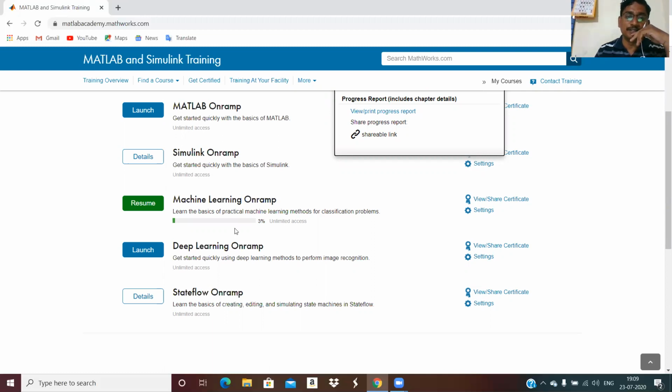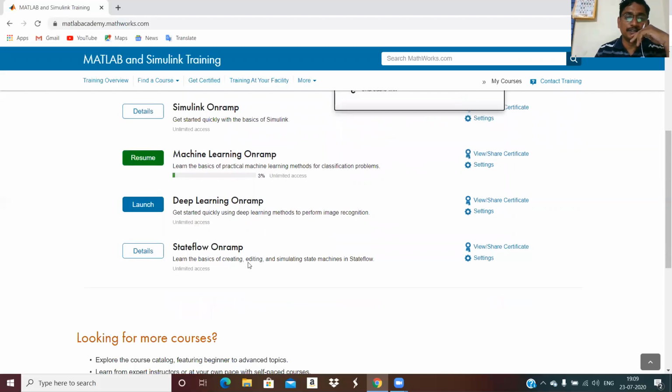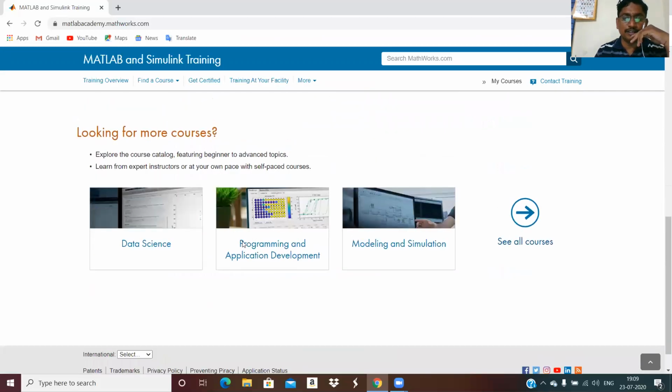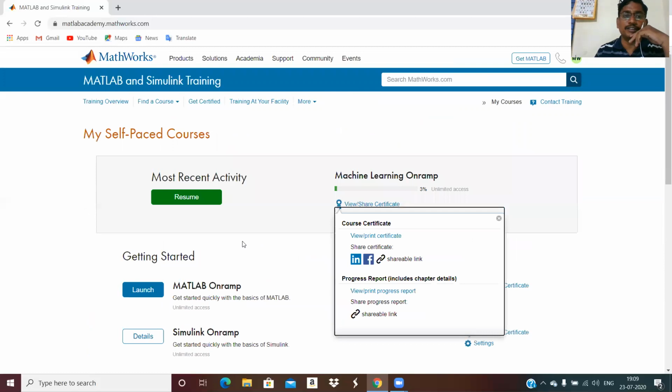Machine learning requires lots of linear algebra knowledge. Deep learning Onramp is also one part of machine learning. There is Stateflow Onramp, and many courses are coming in this COVID-19 period. So you can go through all those courses.